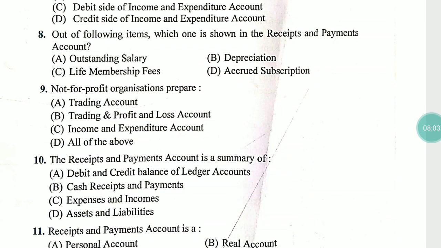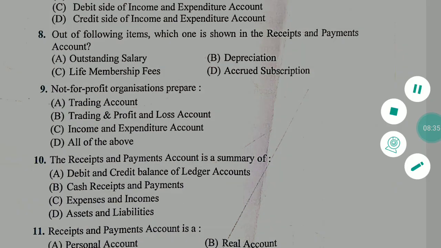Out of the following items, which one is shown in the receipt and payment account? First option is outstanding salary. Second is depreciation. Third is life membership fees. Fourth is accrued subscription. Now again, understand the question. Out of the following items, which one is shown in the receipt and payment account? इनमें से कौन receipt and payment account में हम लोग दिखाते हैं?